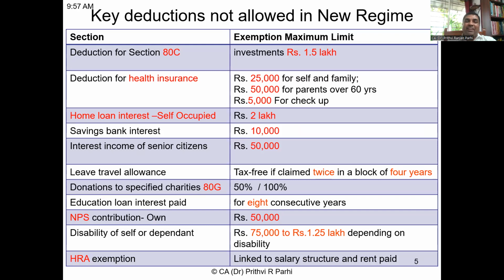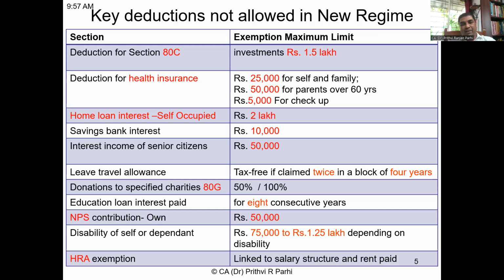First of all, 80C deductions up to 1.5 lakh are not allowed under the new scheme. Similarly, health insurance premium, it depends. If it is for self, up to 25,000; for parents over 60 years of age, 50,000; or for general medical checkup, 5,000 rupees. These deductions are allowed under the old scheme. Under the new scheme, health insurance premium related deductions are not allowed.